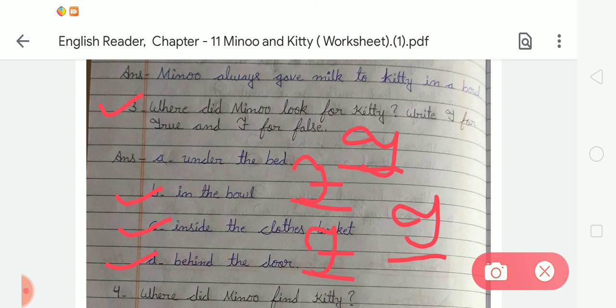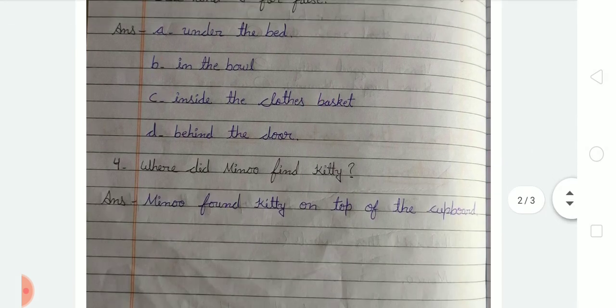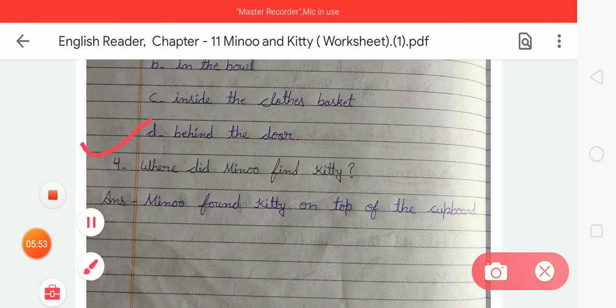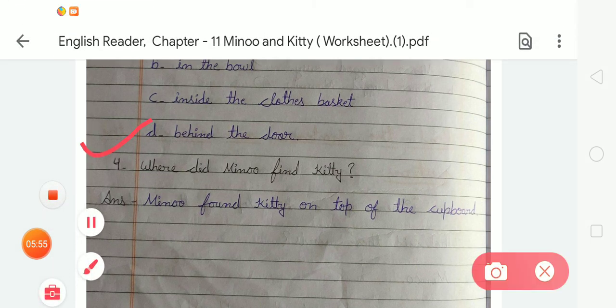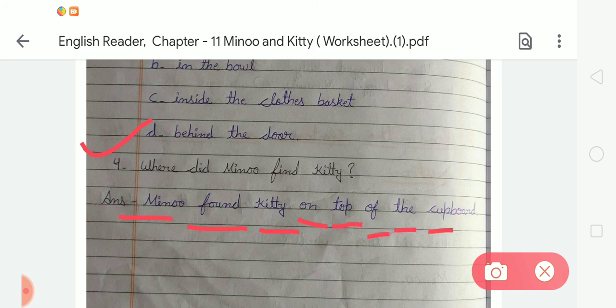Okay student. Now come to the next question. Next is number 4. In number 4, where did Minu find Kitty? So tell me, where did Minu find the Kitty? Minu found Kitty on top of the cupboard. So let's write the answer. We have to write M-I-N-U Minu, F-O-U-N-D found, K-I-T-T-Y Kitty, O-N on, T-O-P top, O-F of, T-H-E the, C-U-P-B-O-A-R-D cupboard. Minu found Kitty on top of the cupboard.